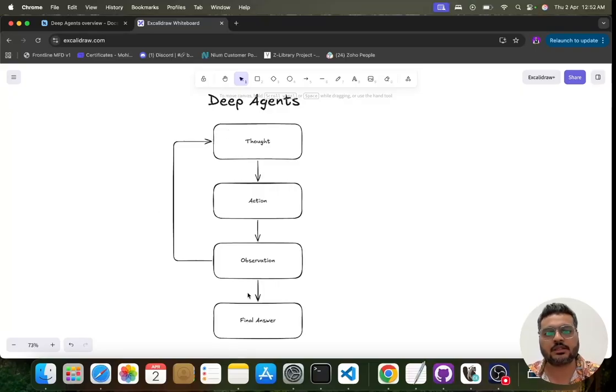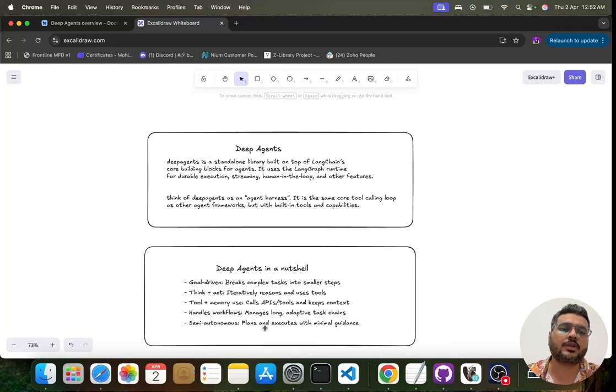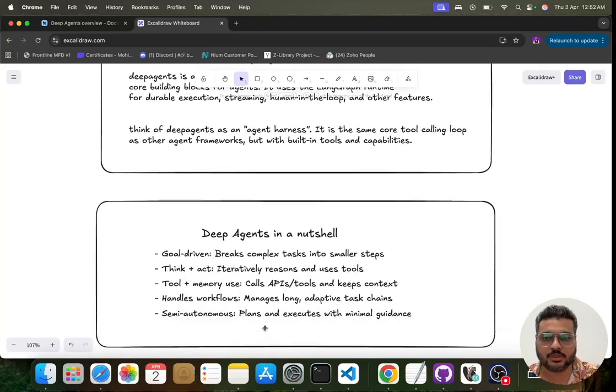Do we have the result that we were looking for? If not, go to the next thought, take the action, observe the result, again same. So this keeps on going until you actually arrive at a final answer, right? And you can also put how many tries you actually want to have in that, how many steps should be there.